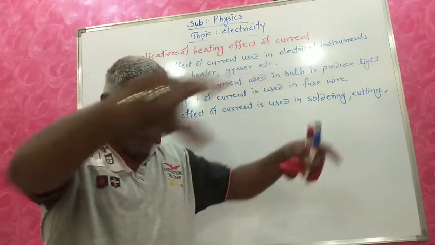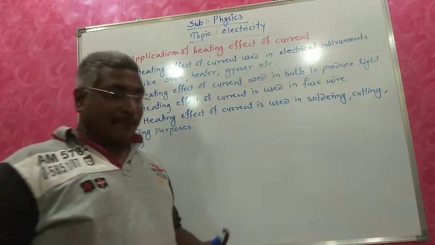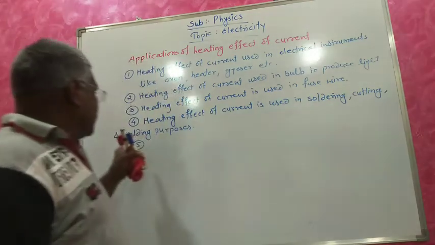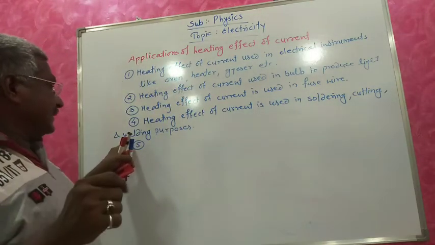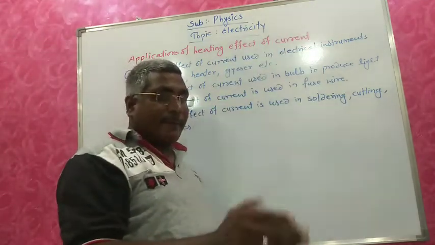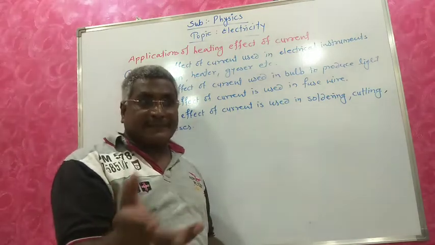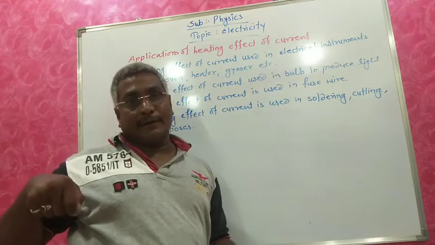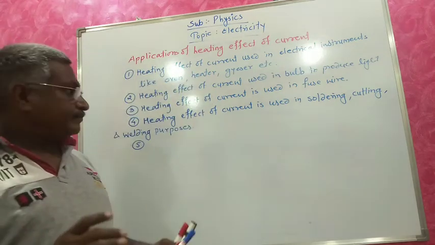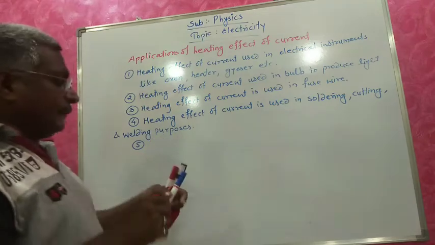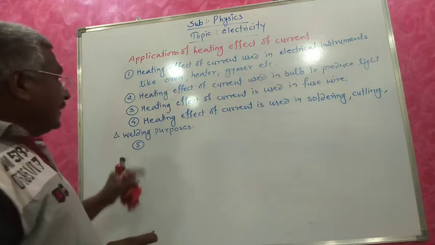Or if there is one big metal sheet and we have to cut it, there is a welding machine, and if we touch that welding rod, when the current passes, heat is produced and it will melt the metal and cut it. So for that purpose also we use heating effect of electric current.